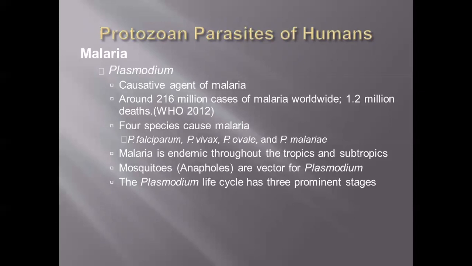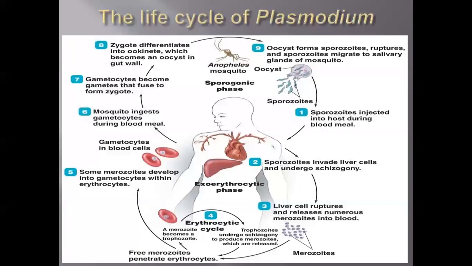With the help of the mosquito, they are transmitted. The Plasmodium life cycle has three prominent stages. Starting with the sporozoites, they are released and injected into the host during a blood meal. Once the mosquito has bitten us, the sporozoites invade liver cells and undergo schizogony.